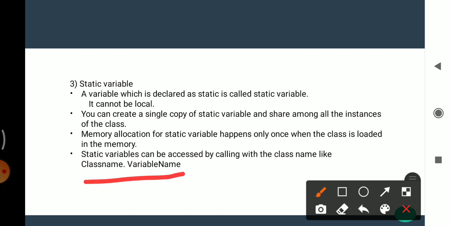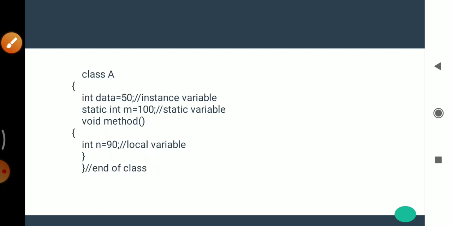Static variables must be declared inside the class with the static keyword. Then we will see an example. Suppose this is class A, and the class contains a first variable, integer data, then a second integer m, and here one method is defined and it contains some variables. The first is integer data equal to 50. That means data is a variable and it is assigned the value 50.